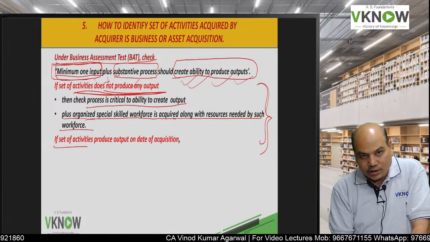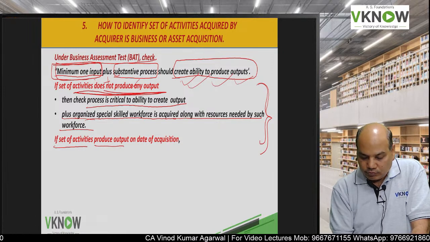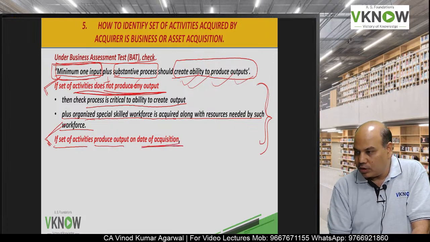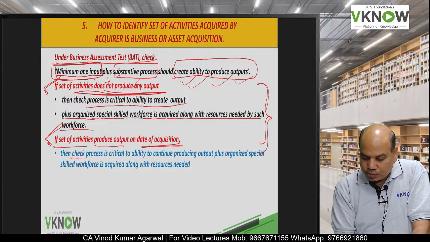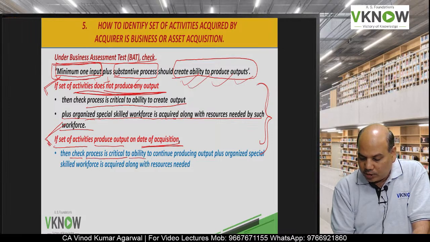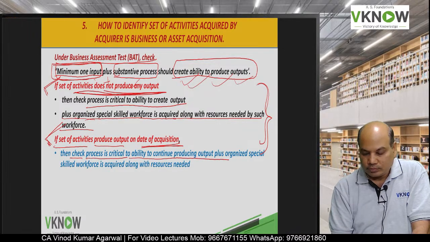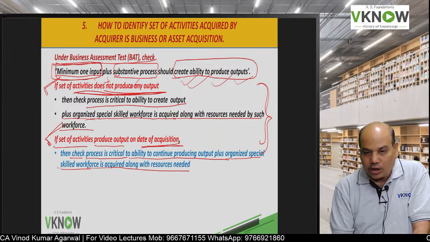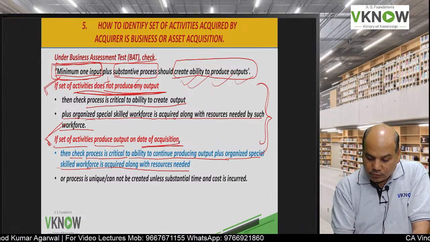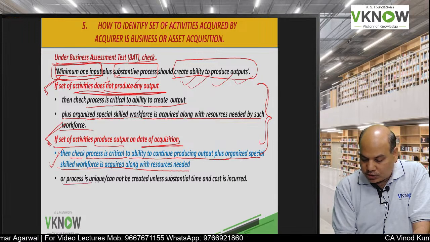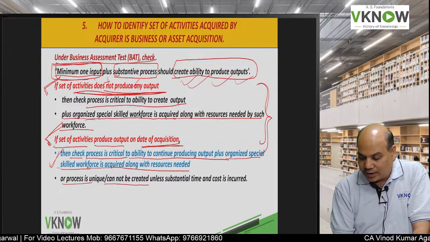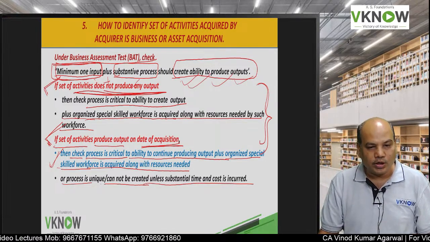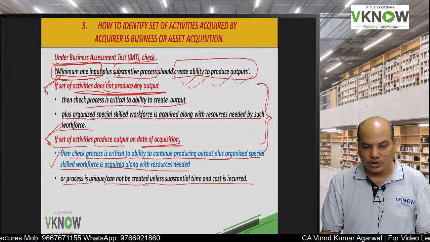The first case was where the set of activities does not produce output. If the set of activities produces output, then what do we have to do? Then we have to check whether the process is critical to the ability to continue producing output, plus an organized, specialized, skilled workforce is acquired along with the resources needed. This is the same as the previous one. Or the process is unique: it cannot be created unless substantial time and cost are involved. So that process is either unique or it will require substantial time and cost.